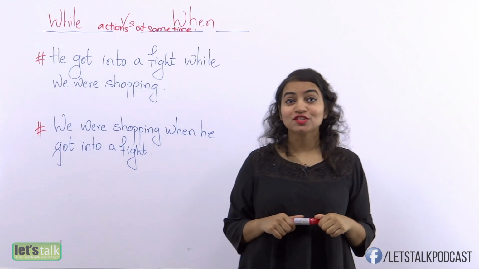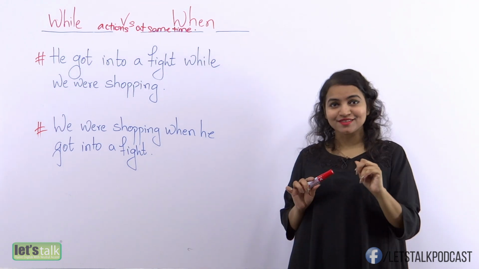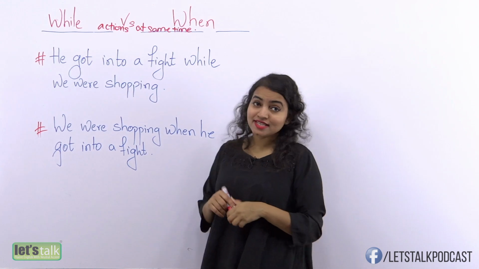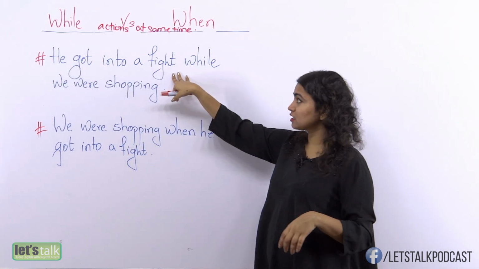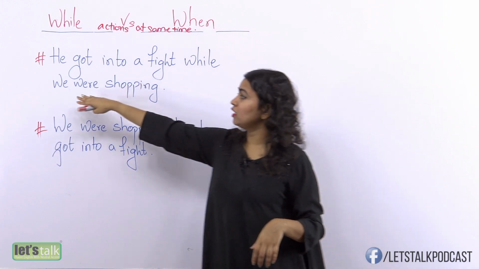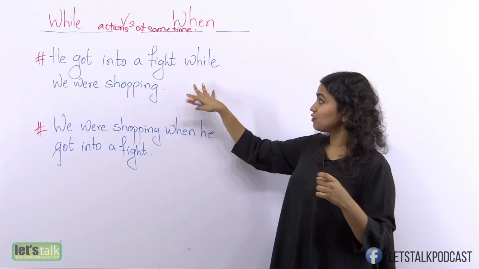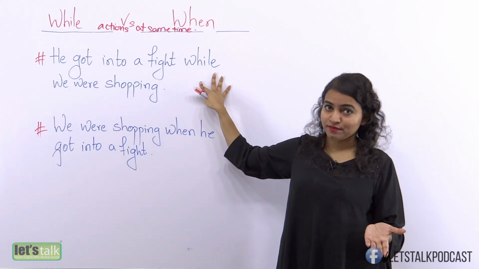Okay, so I've got 2 new sentences for you, which have both the single and the continuous action. Now, the first sentence says, he got into a fight while we were shopping. Now, do you think we should only use the while here, or could we also use the when?